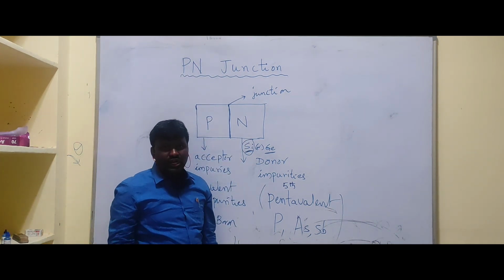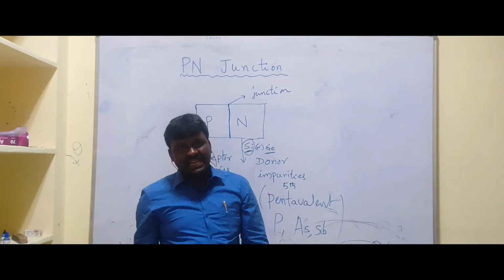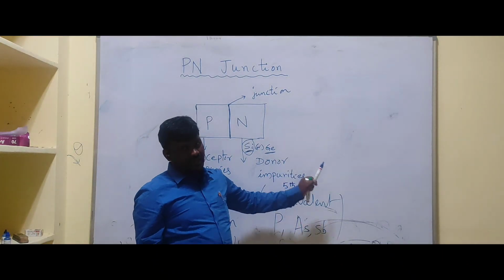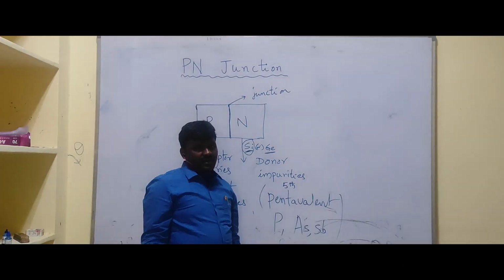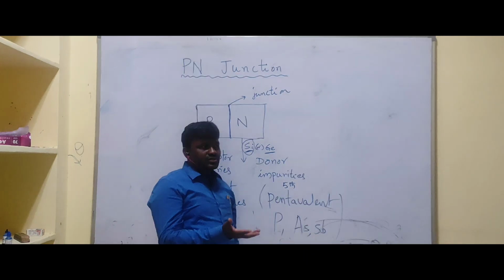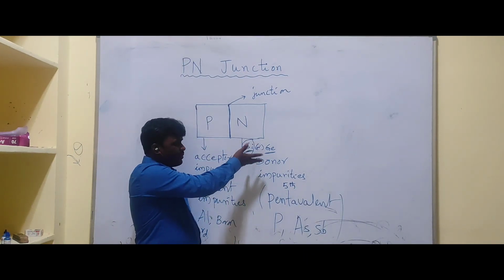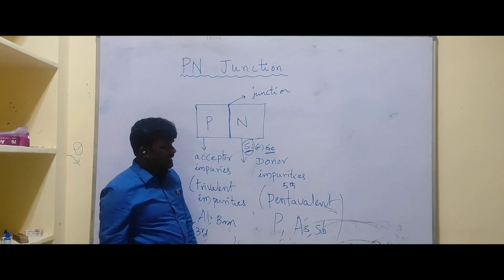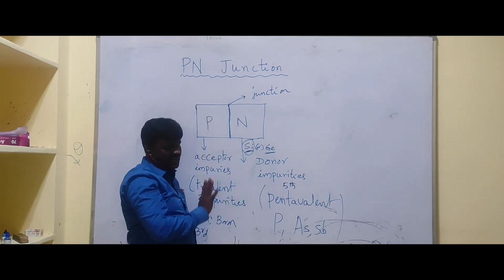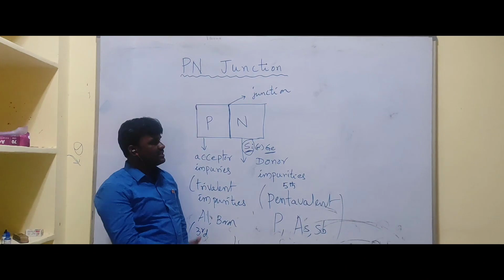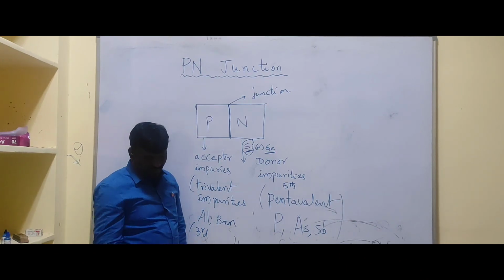We consider a single silicon or germanium crystal. If one side of the region is doped with acceptor impurities and the remaining side is doped with donor impurities, then a PN junction is formed. So this is about PN junction formation.